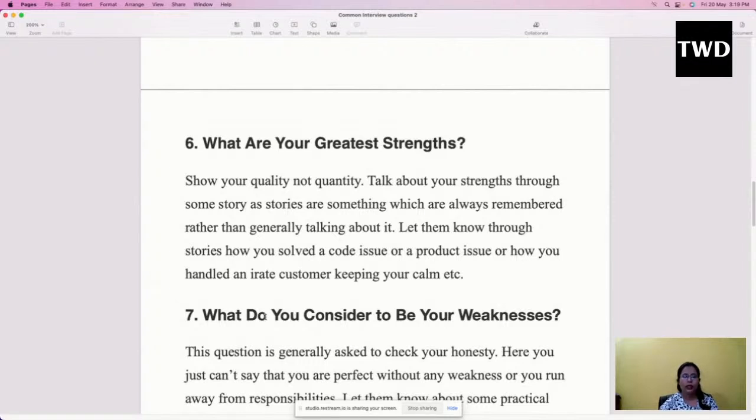So what are your greatest strengths? Show your quality, not quantity. Don't say I have done this degree, I have done that degree, and I have studied this much. Nowadays nobody gives importance to degrees, but to your skills. Show them your skills: I have worked here, I have done an internship here, these are my works. For developers, whatever you are developing, you can store it in GitHub or CodePen.